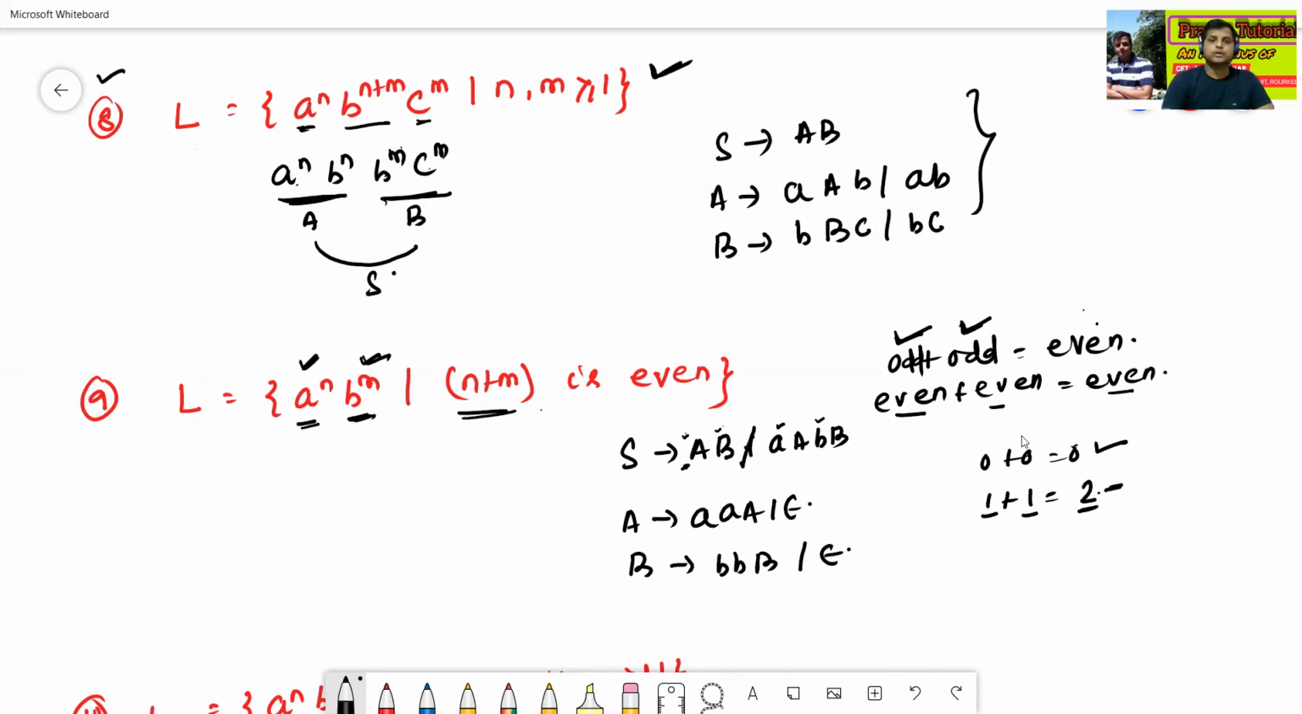Right? So this one is the grammar for the given language L. That means A to aA plus epsilon, B to bB plus epsilon. I'll just find it for this one, then we'll combine using S to AB or aB.